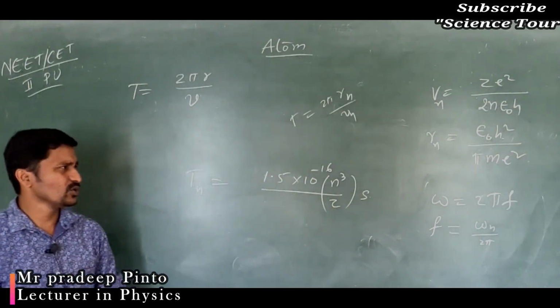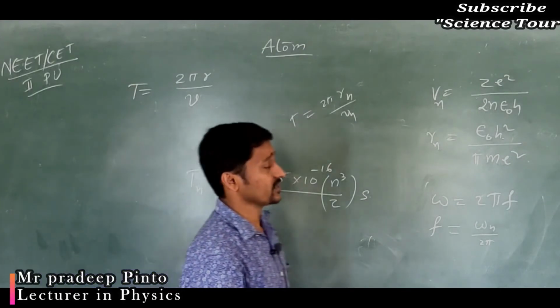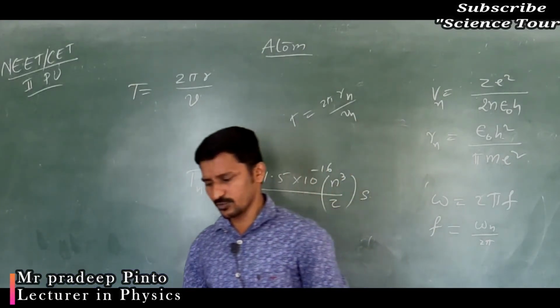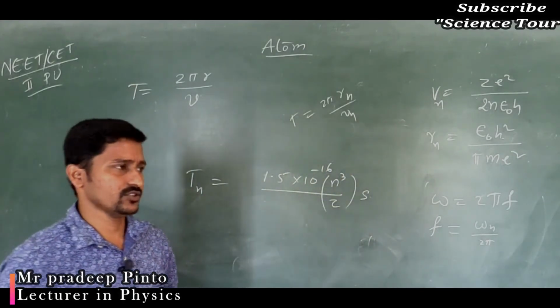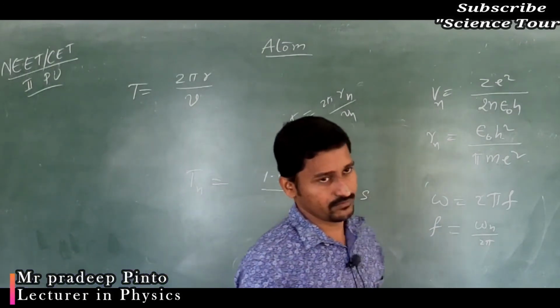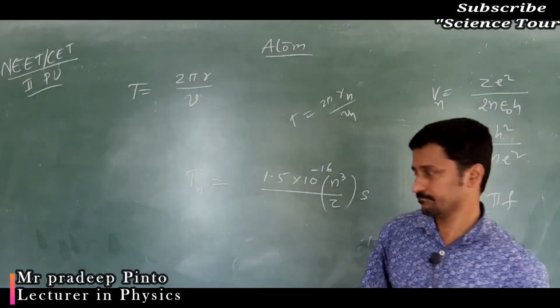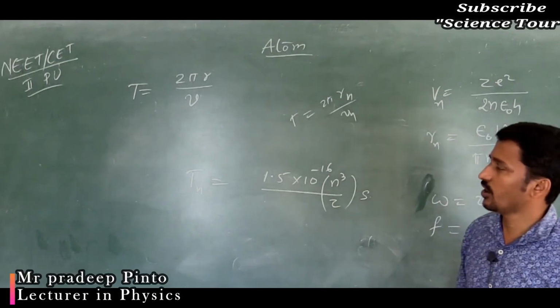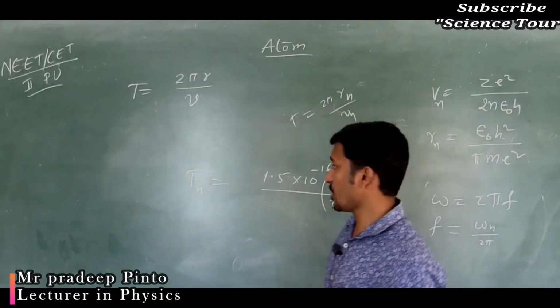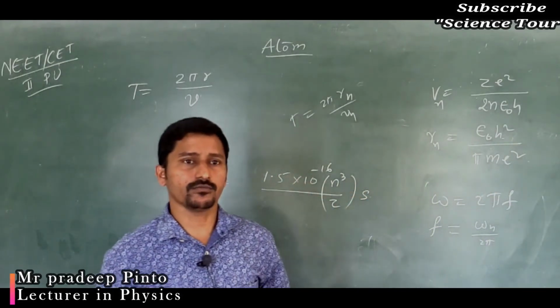Okay, try to remember this, because most of the questions you may get are based on the hydrogen spectrum in the case of atom, and for NEET 1 or 2 questions will come from the chapter of nuclear physics.